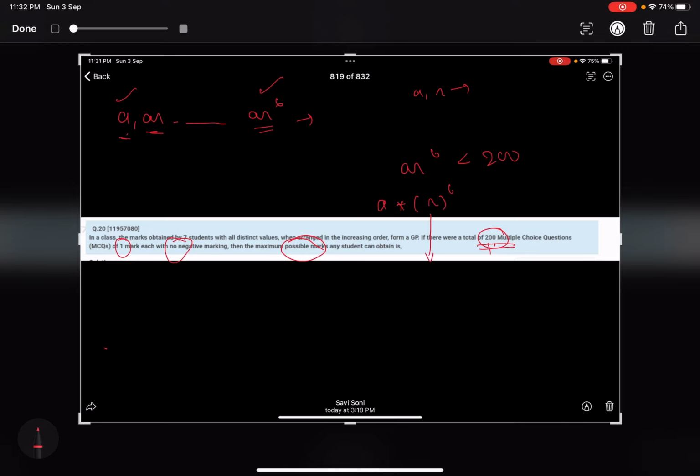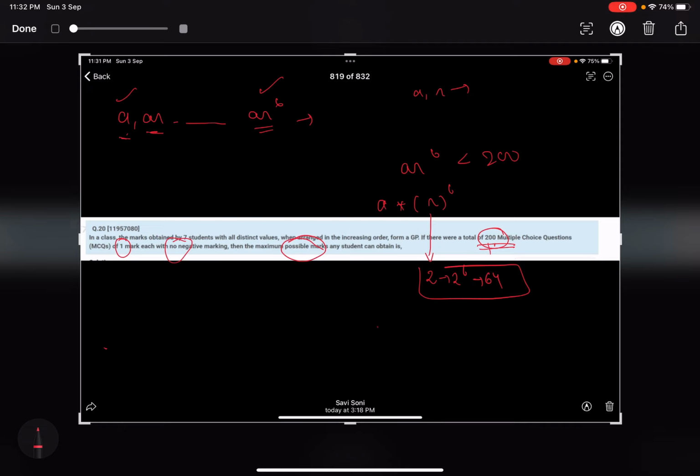This will be an integer, so 1 we can take, possible. 2 we can give. Let's see, if we give 2, then 2 to the power 6 will be 2, 4, 8, 16, 32, 64. Possible, so 64 is possible. Now if we give 3, then this will be 3, 9, 27, 81, 243. It will clearly cross 200 at that point only. So 3 is not possible. So the maximum value of r is 2, giving r to the power 6 as 64.